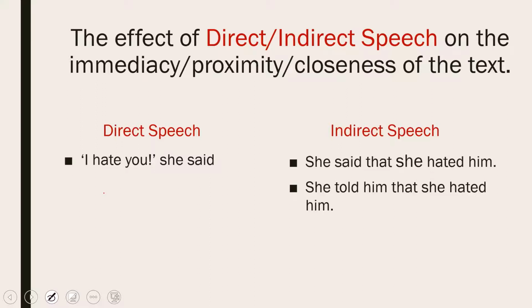Closeness is there because it means she is in front of me right now when I'm saying this thing. But indirect speech means you're not reporting at the same event, at the same time. It means some time has gone and then you are conveying this message. Then there is no closeness now. It means the writer is conveying something which is very far from him, not exactly close.